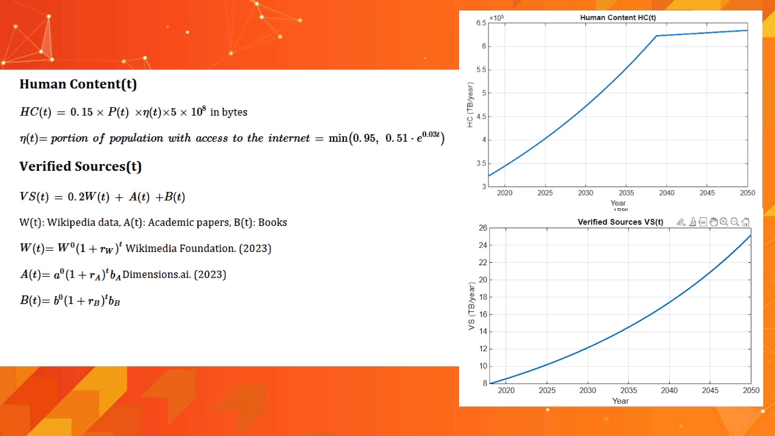Academic papers. This term represents the global flow of peer-reviewed research in formal academic publications. The baseline publication rate, A0, is 3 times 10 to the 6 papers per year in 2018, 2 megabytes each, and the annual growth rate, RA, is 4%, based on Dimensions AI and Scimago datasets. Books. The baseline value, B0, is set to 2 times 10 to the power of books per year in 2018, derived from UNESCO publishing data. The average book size is 1 megabyte, and the annual growth rate is 2%.